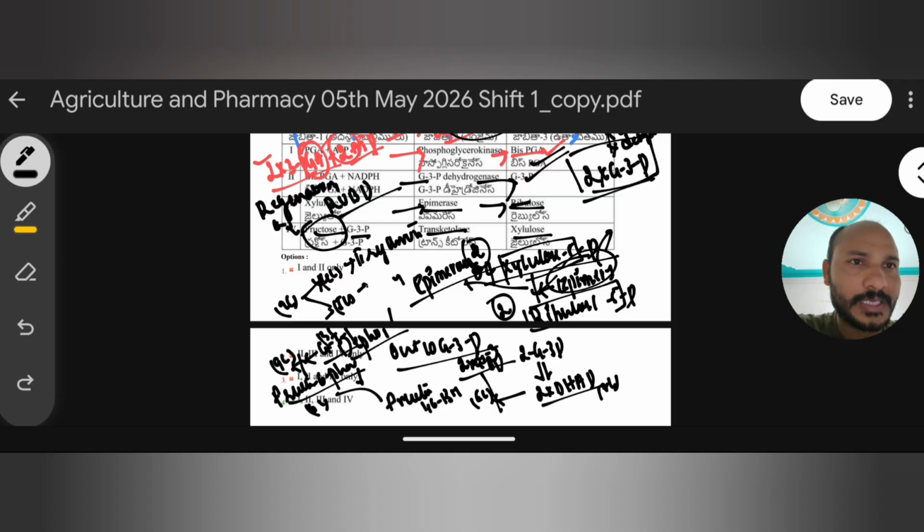And the 5 carbon compound here is xylulose. So xylulose is a product in this process. Okay, so this statement is also a right statement. So the right ones are 1, 2, 3 and 4.